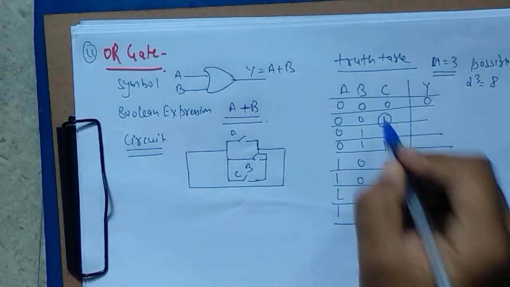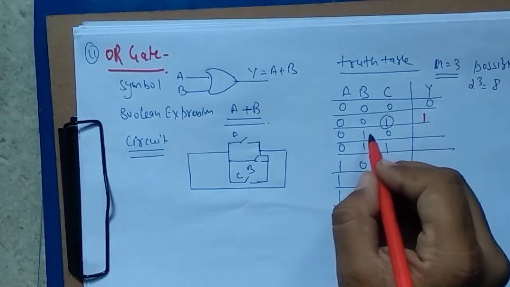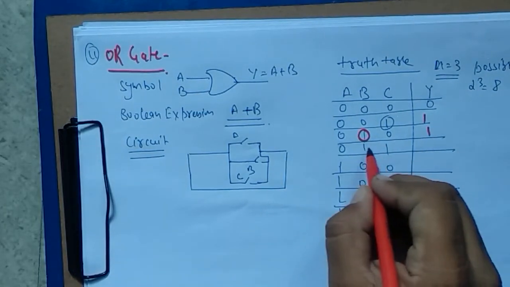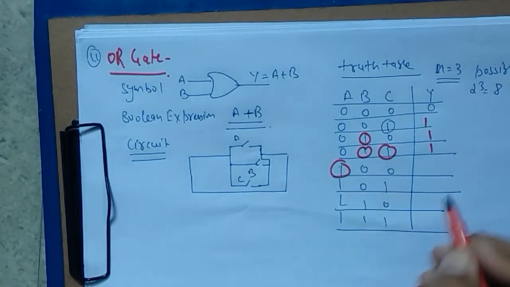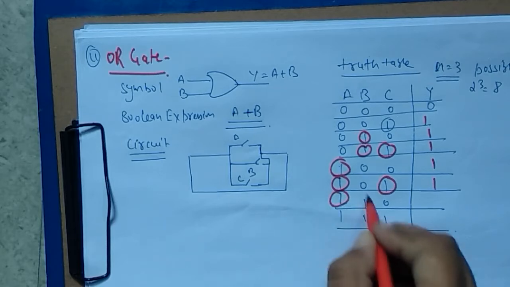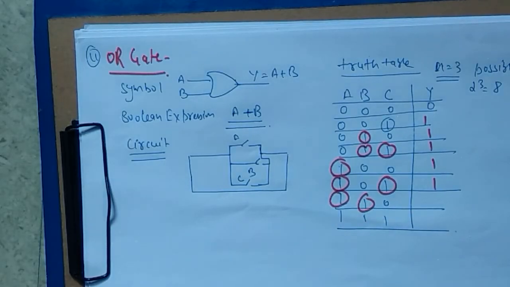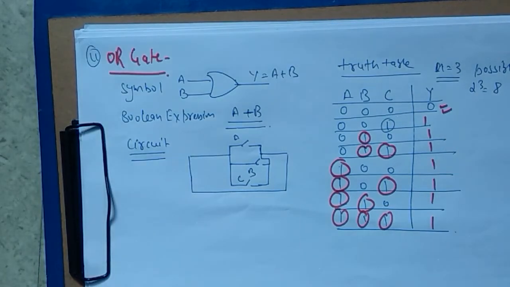Here C is 1, so output is 1. Here B is 1, so output is 1. Here B and C both are 1, so the answer is 1. Here A is 1, so output is 1. Here A and C are 1, output is 1. Here A and B are 1, output is again 1. Here all 3 are 1, so output is 1. The output will be 0 only when all the inputs are 0.